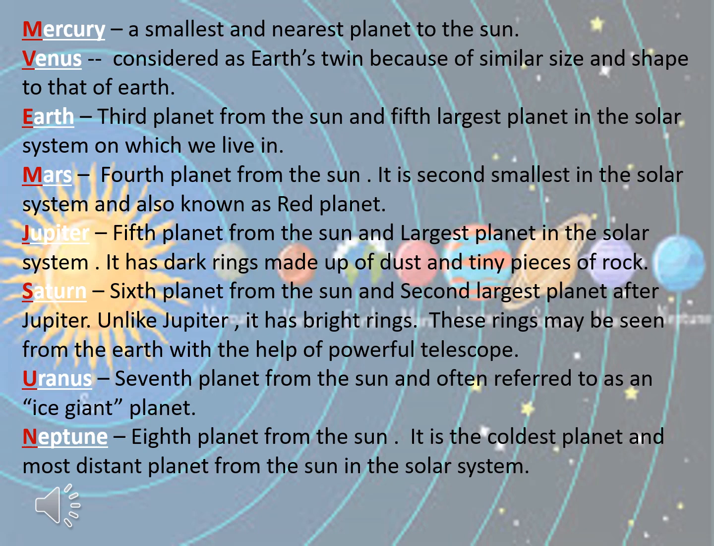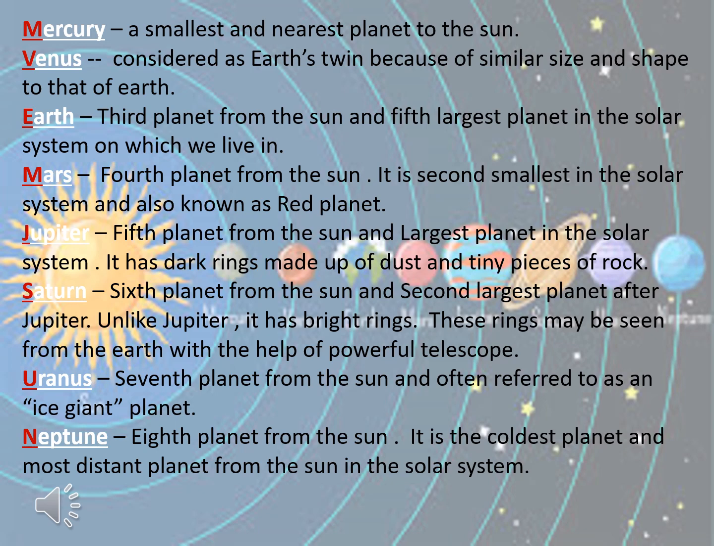Next is Uranus. This is the 7th planet from the Sun and is often referred to as an ice giant planet.